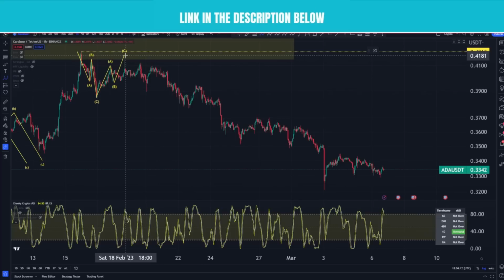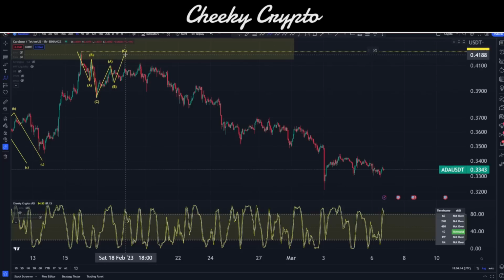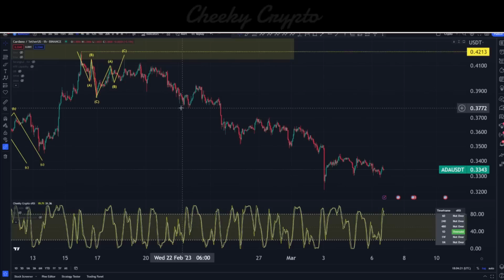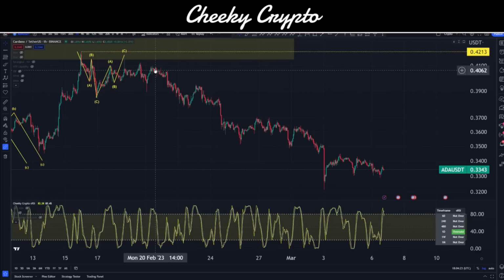But then if we start thinking about a WXY in this example, W, X and Y, we can also see that we move down here. So I'm quite happy to think of this as a potential different structure altogether emerging in here, as I do think we have this bigger move to the downside as we get into this low. So before we mark those up, what I want to do is figure out exactly what's going on.